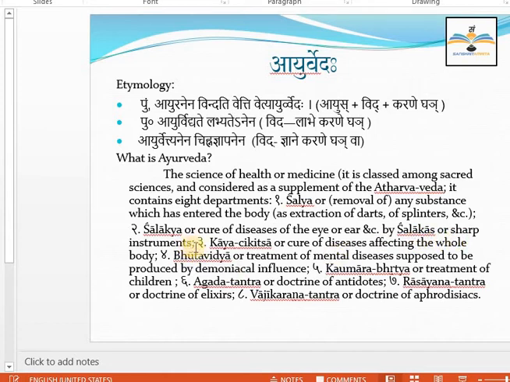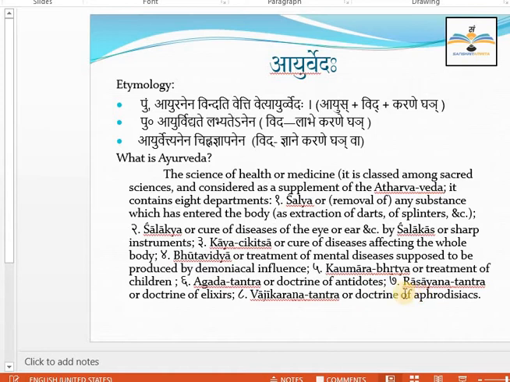Salakya is actually called a sharp instrument. Then Kaya Chikitsa, or the cure of diseases affecting the whole body. Next, number 4, Bhuta Vidya, or treatment of mental disease supposed to be produced by demonical influence, the psychological disorders. Then number 5, Komar Bhrutya, pediatrics, the treatment of children. Then Agada Tantra, or the doctrine of antidotes. I think toxicology is a part of this Agada Tantra, if I am right, right? Yes, sir. Toxicology comes under this Agada Tantra.